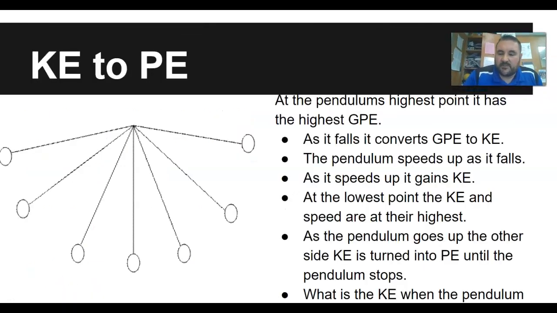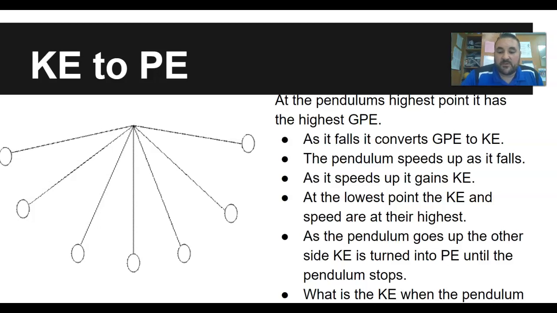So this is going to review what I just said. As a pendulum is at its highest point, it has its highest GPE, gravitational potential energy. When it falls, it converts GPE to kinetic energy. So the pendulum is going to speed up the entire time it falls until it hits the very lowest point. At that lowest point, the highest kinetic energy is reached because it's at the highest velocity.